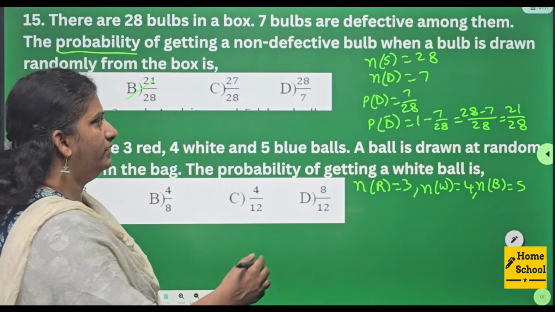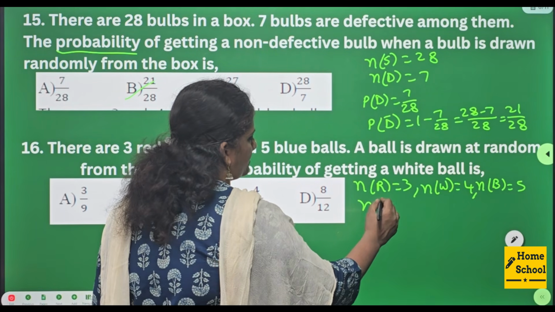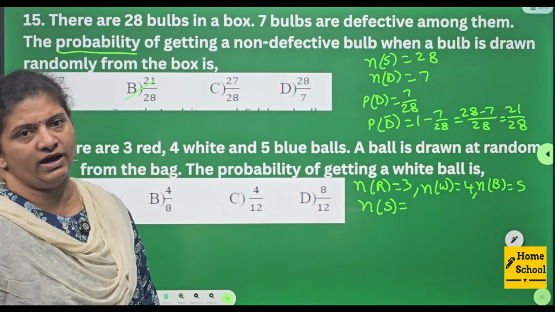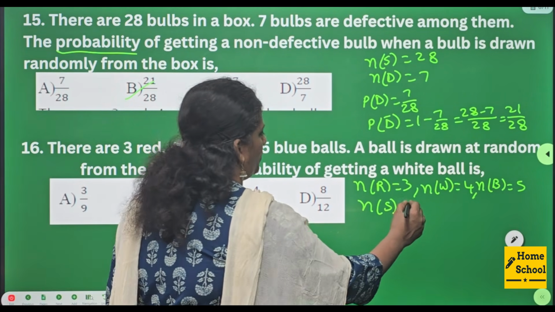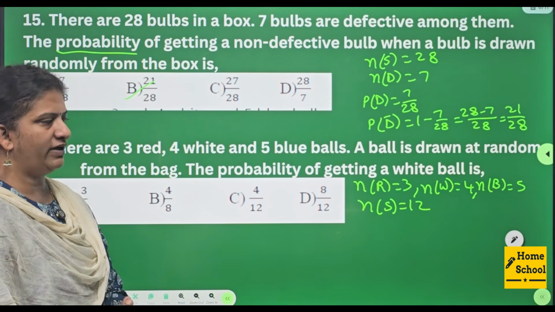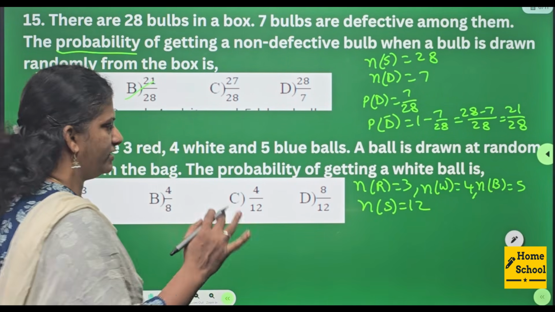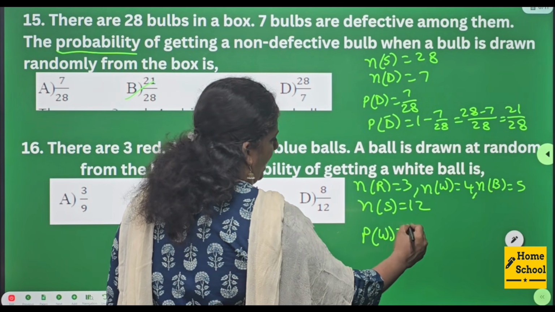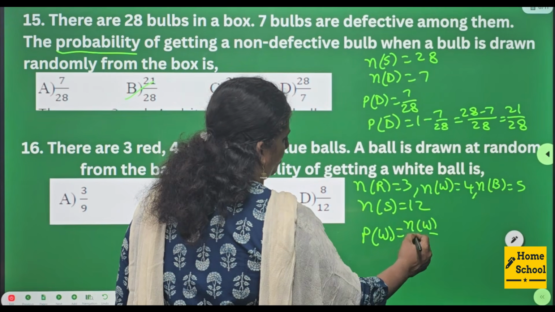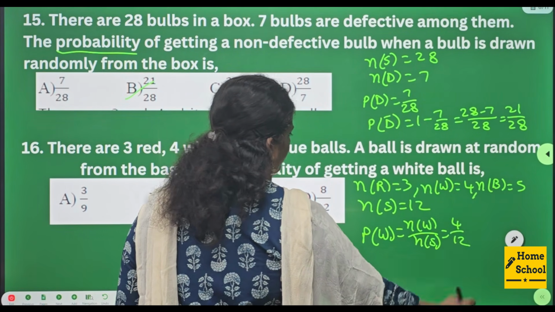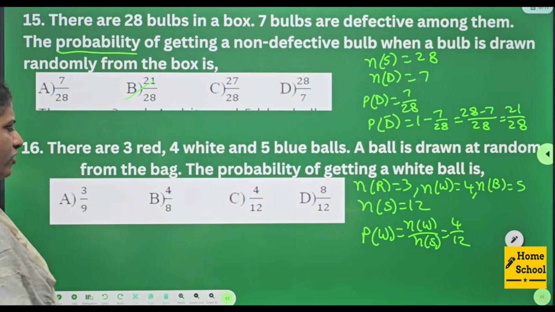That is total sample spaces n of S is equal to 5 plus 4, 9, 9 plus 3, 12. What is the probability of getting a white ball is your question. Probability of getting a white means n of W by n of S. That is 4 by 12 is your answer. Check for that option. Option C.